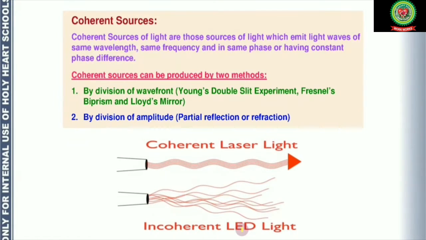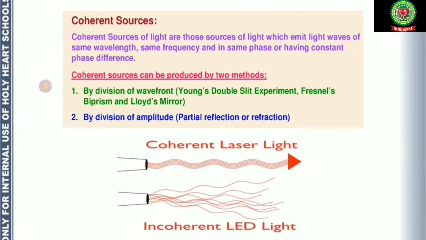But if I talk about another light, that is LED light, you can say every wave is traveling with different wavelength, different frequency. So these are called incoherent sources. Incoherent sources of light are those sources of light which do not emit light waves of same wavelength, same frequency.